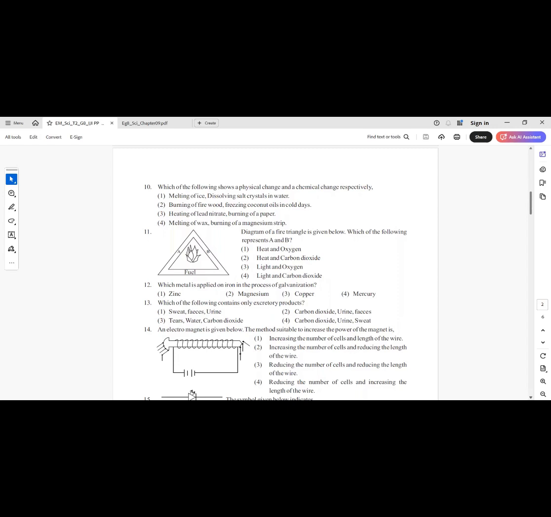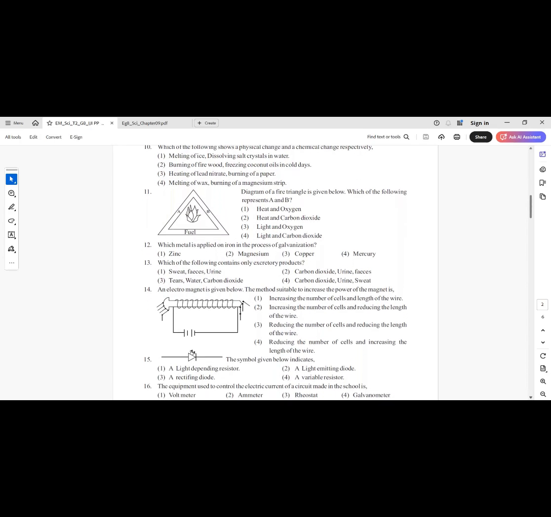11th question. Diagram of a fire triangle is given below. Which of the following represents A and B? Answer 1, heat and oxygen. Answer 2, heat and carbon dioxide. Answer 3, light and oxygen. Answer 4, light and carbon dioxide. Answer number 1, heat and oxygen are the correct answers. Fire needs fuel, heat and oxygen.